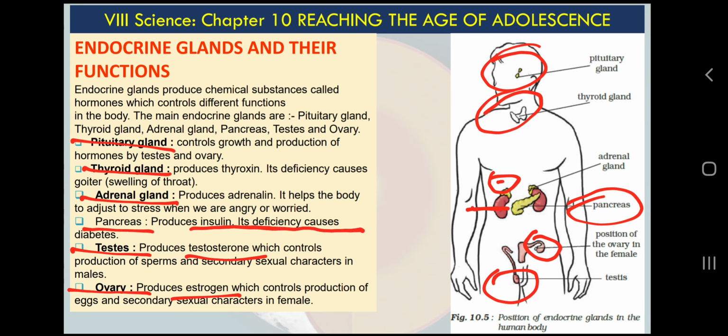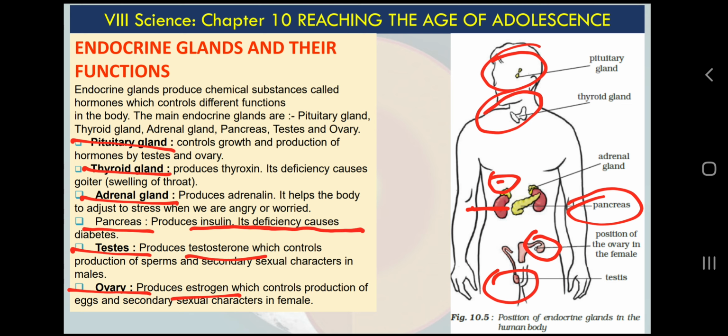Its deficiency causes diabetes. If you remember from your previous class, nutrition in animals, when our alimentary canal, or gut, stomach and intestine, digest food, they absorb the food in the form of glucose. I am saying it in an oversimplified way. That glucose goes into the blood. From the blood, our body cells use that glucose, plus our liver stores the remaining glucose.